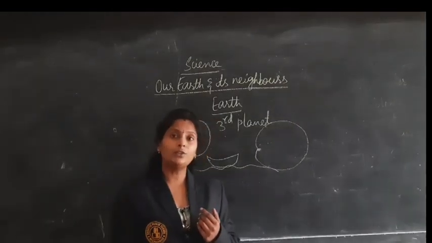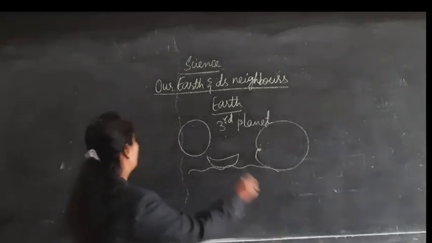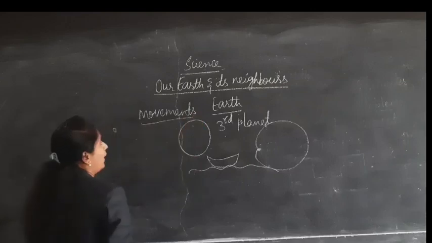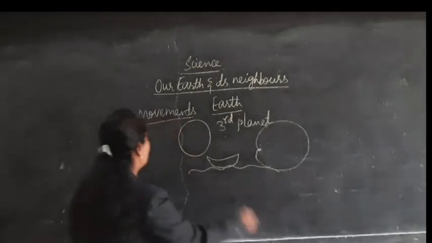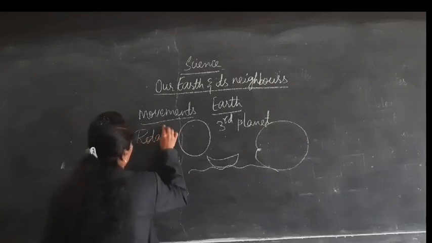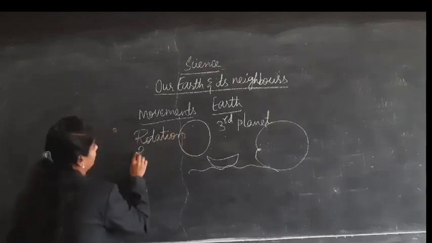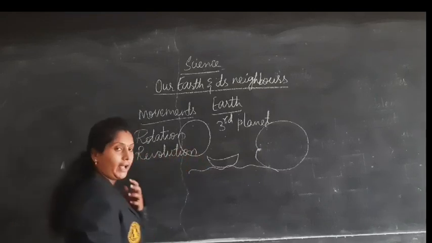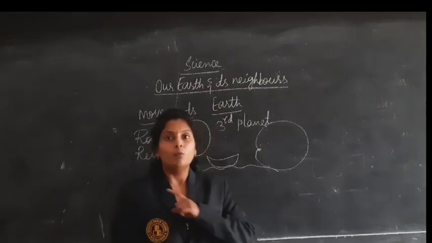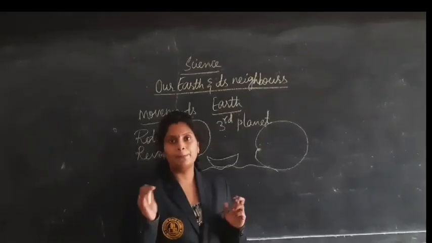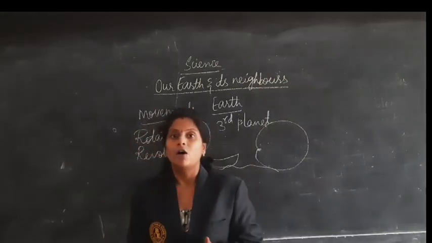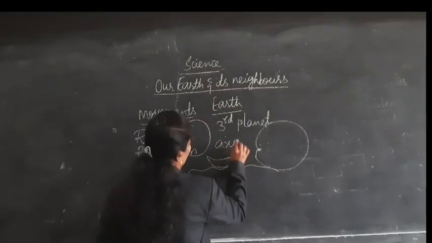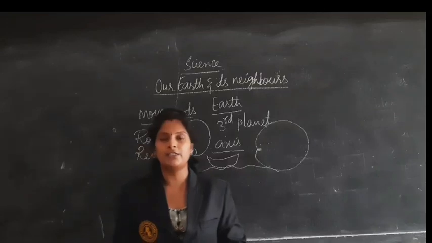And coming to the movements of the earth. Earth shows two types of movements, that is rotation and revolution. These things I explained to you with the activities. I hope you all understood those activities, right? Earth will be moving around itself on an imaginary line called axis. That bangle activity I have shown you.